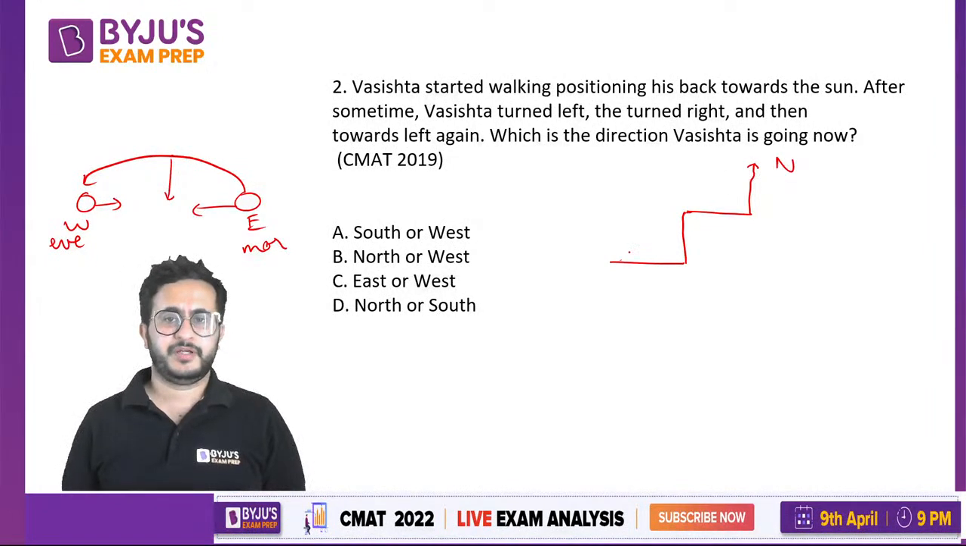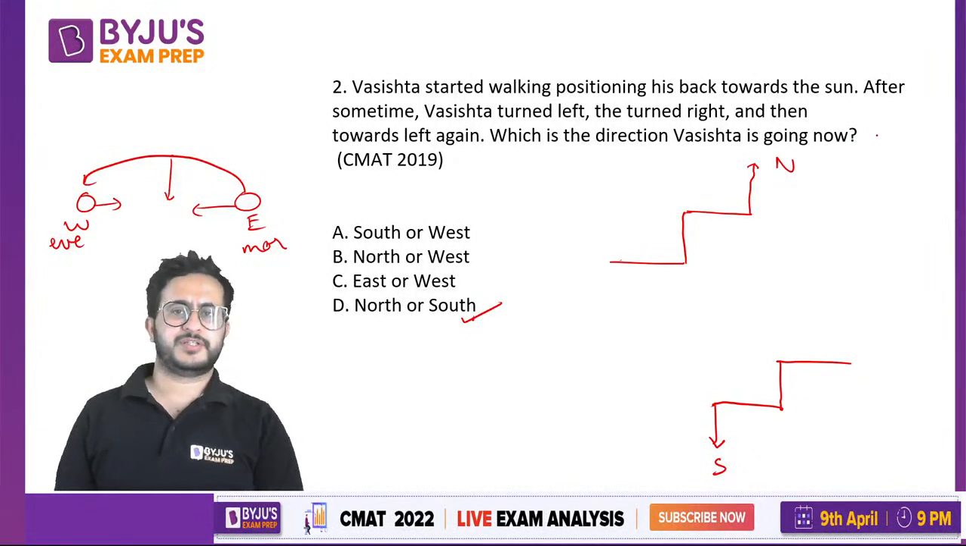So it should be north or south. Suppose the sun is in the east and he walks in the west. If he walks in the west and then he turns left, he will go this side. He turns right, right means this side, and then towards left again, that would mean this side. So either the person will go to the north or to the south. Okay, so that's the answer to this.